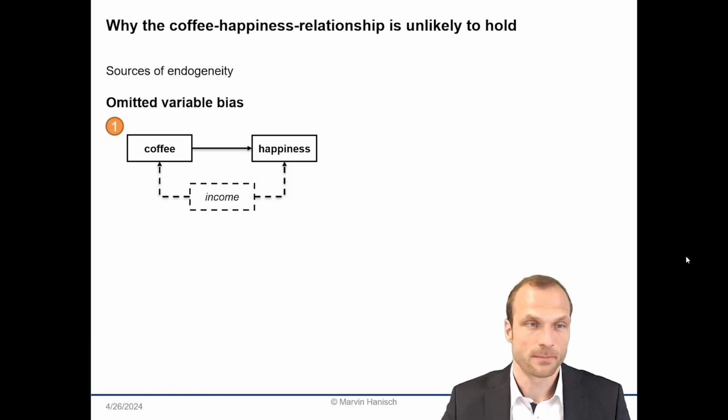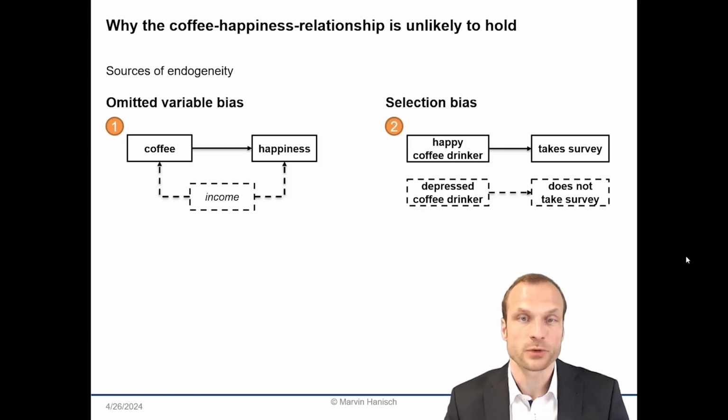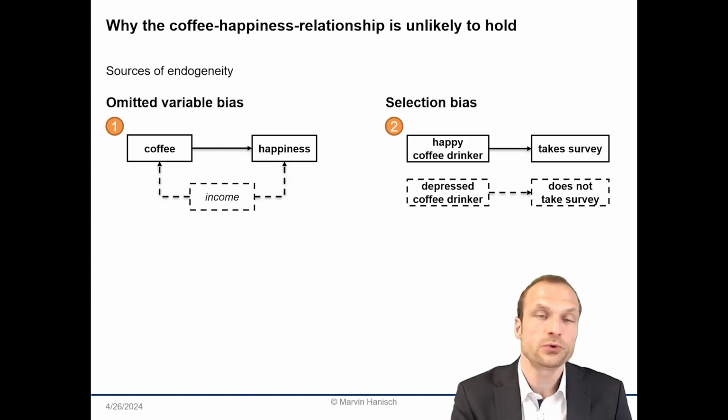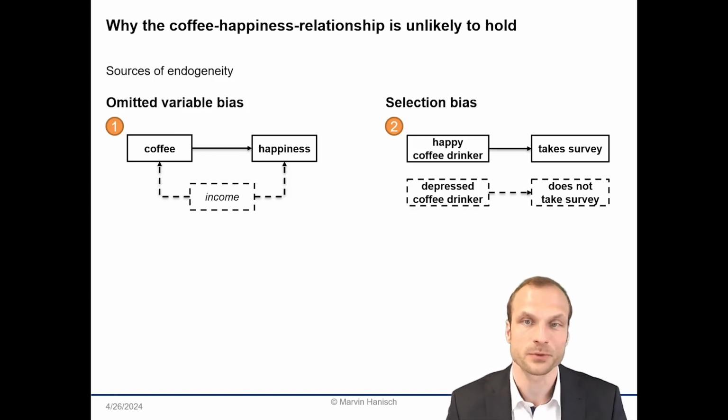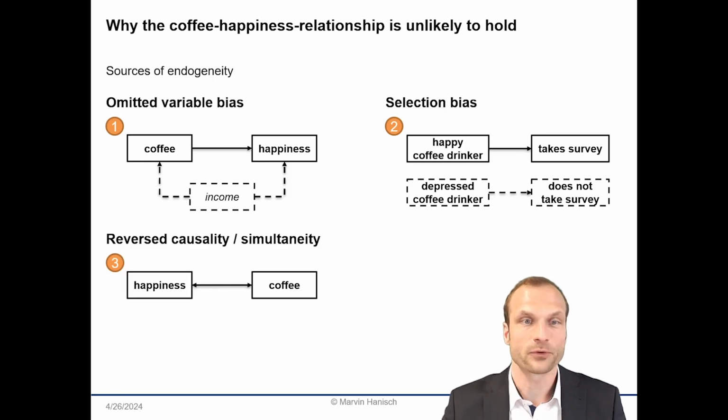Second, selection bias. This occurs when certain individuals are more likely to be in your sample than others due to their characteristics. For example, if only happy coffee drinkers participate in your survey, how reliable is your estimate? Probably it's biased. Third, we have reverse causality.